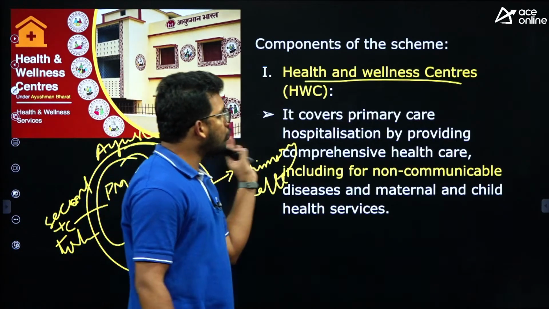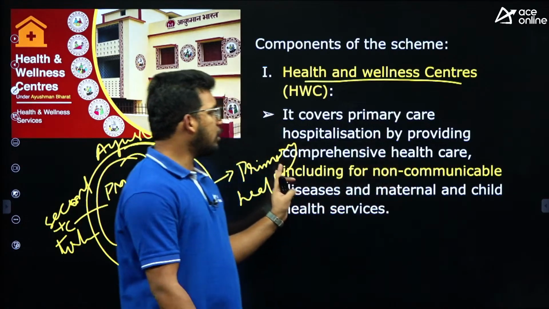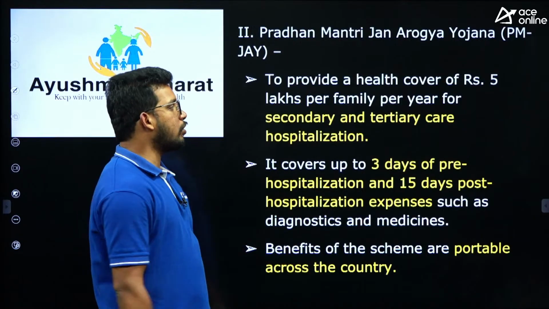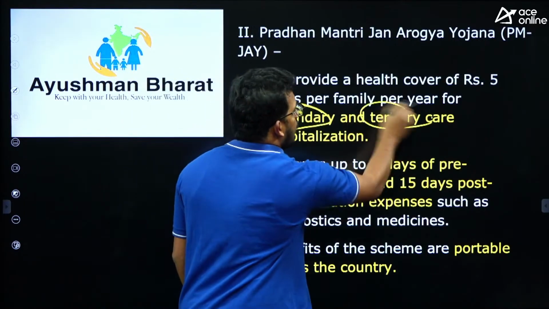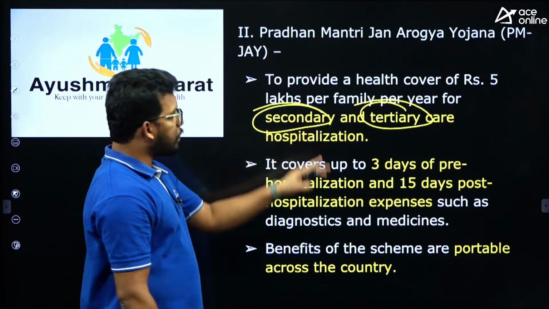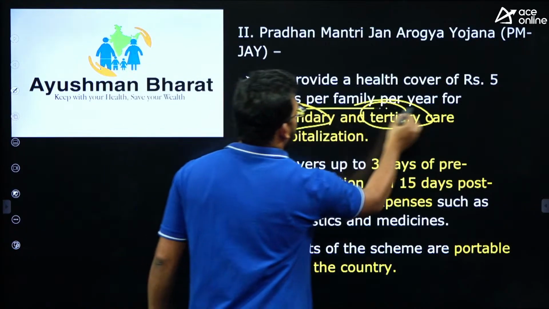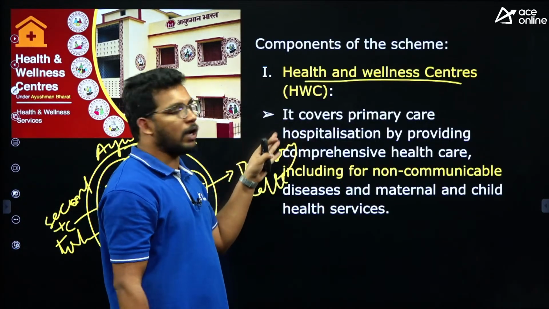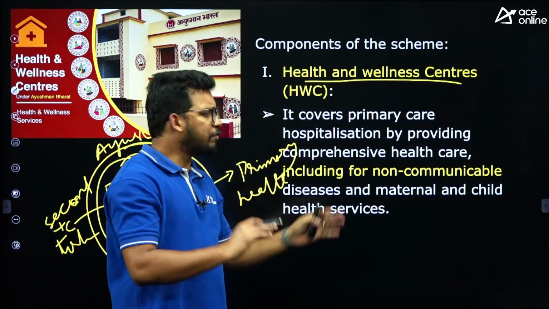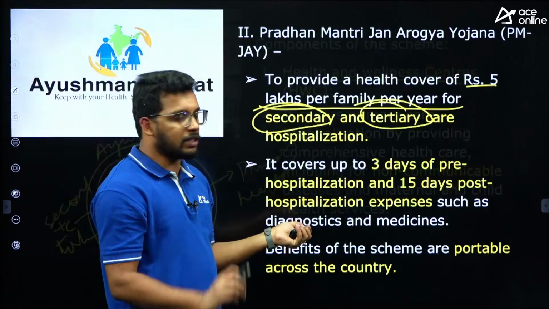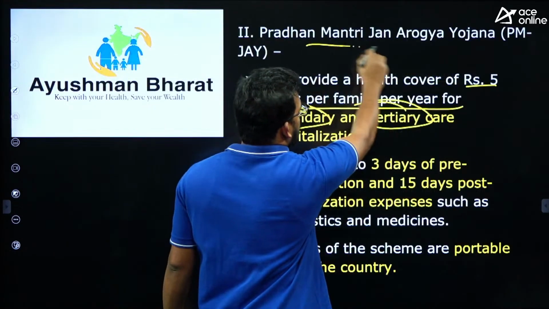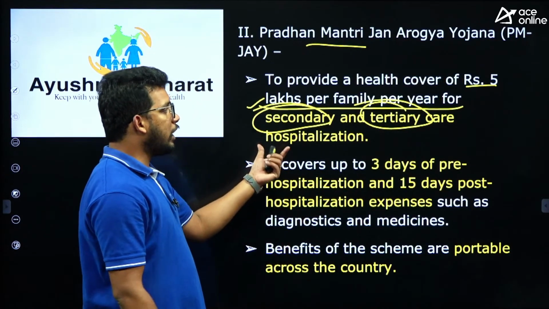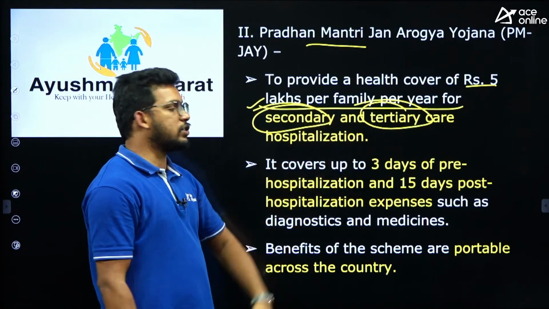So these are the 2 components, right? The primary health and wellness centers will take care of primary health care, and this Pradhan Mantri Jan Arogya Yojana will take care of secondary and tertiary health care. For this particular scheme, 5 lakh per family is given. This is a separate one, right? Within Ayushman Bharat, health and wellness centers are developed with all free costs, right? At the primary healthcare centers. Now, this Pradhan Mantri Jan Arogya Yojana is given with 5 lakh per family, right? So this is to take care of secondary and tertiary healthcare.